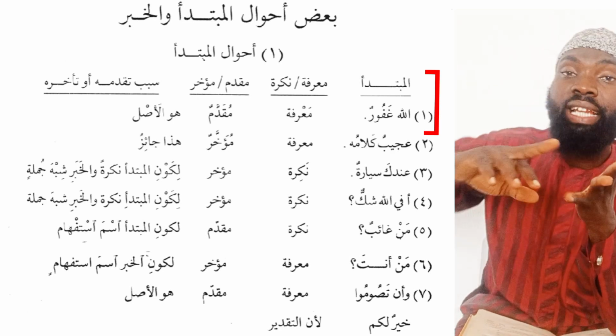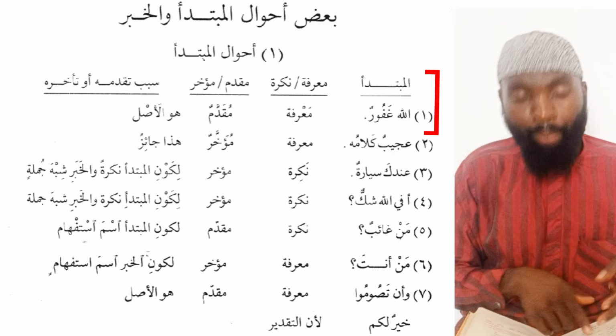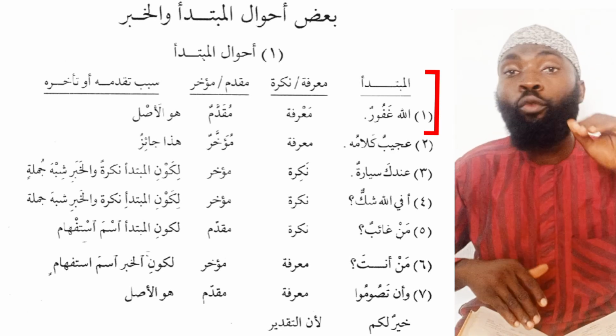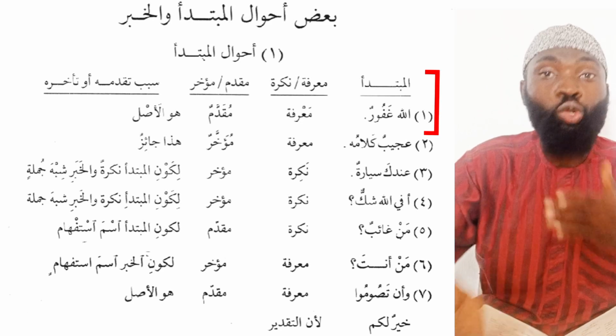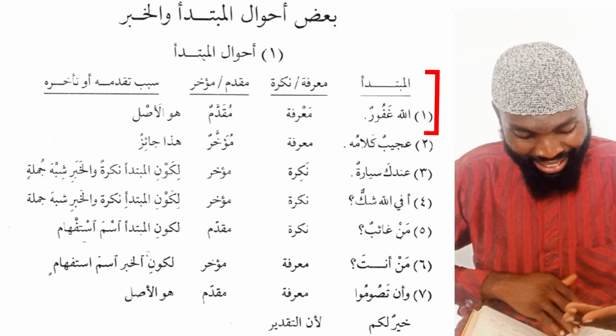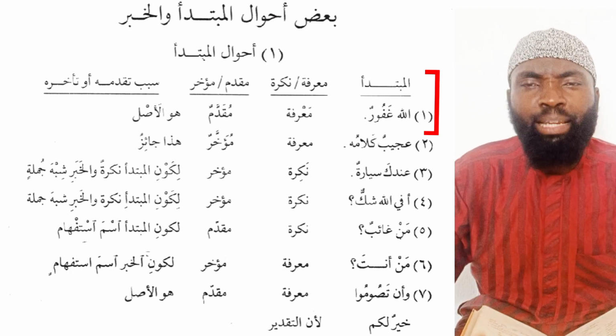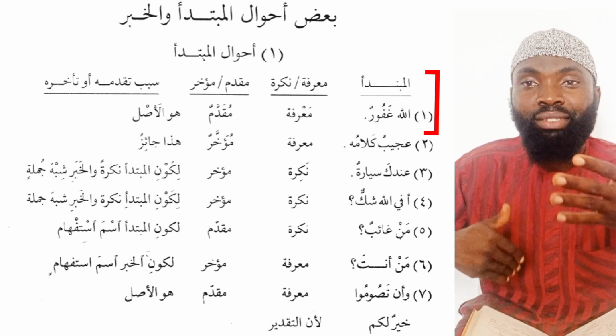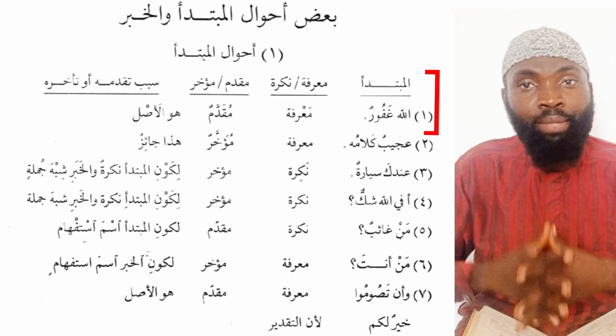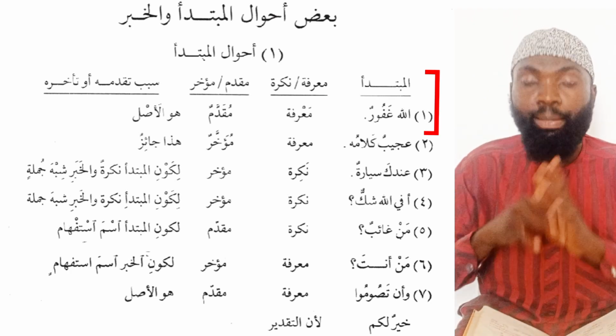The mubtada comes as a definite or indefinite. We have muqaddamun wa muakharun, when the mubtada should come first or should be delayed. And lastly, sababu taqaddumihi aw ta'khurihi, the reason behind the fronting of the mubtada or the delayance of the mubtada.